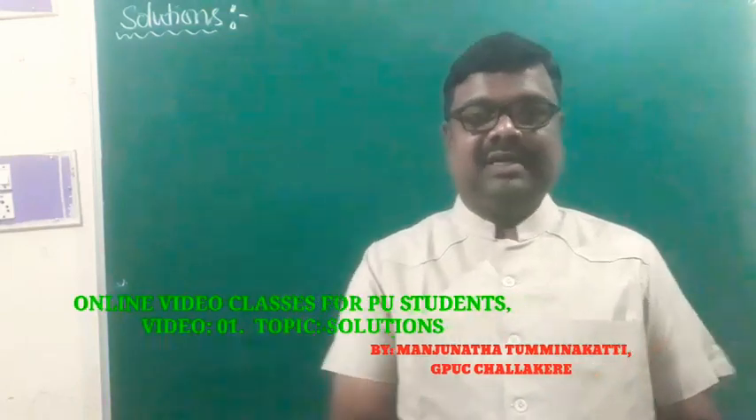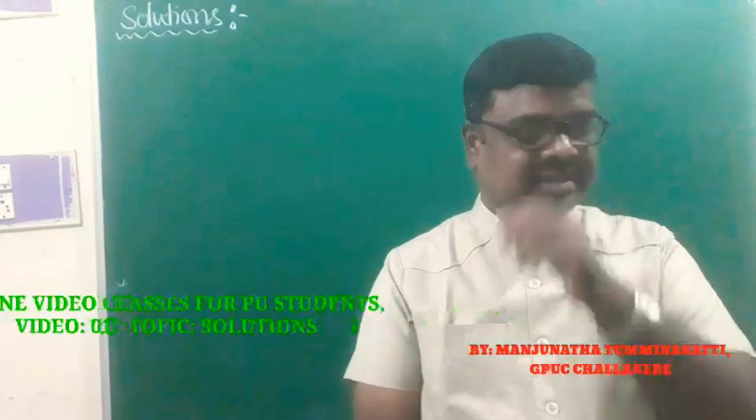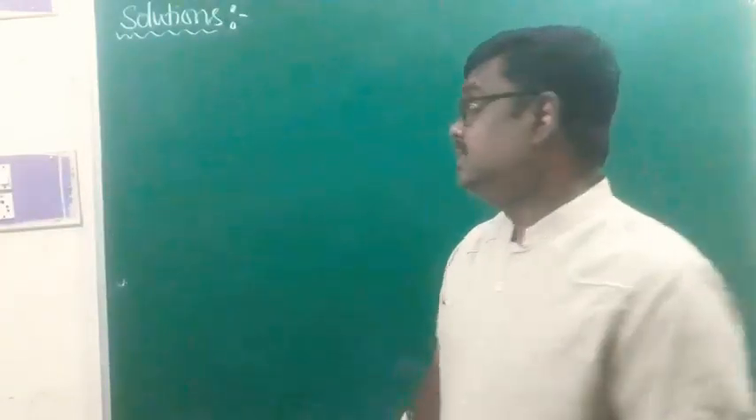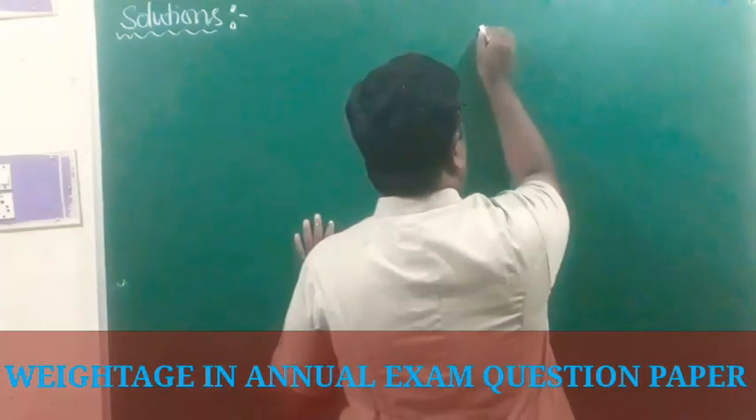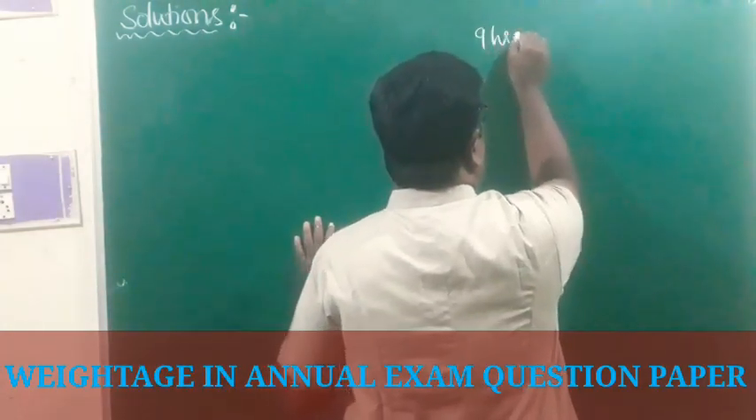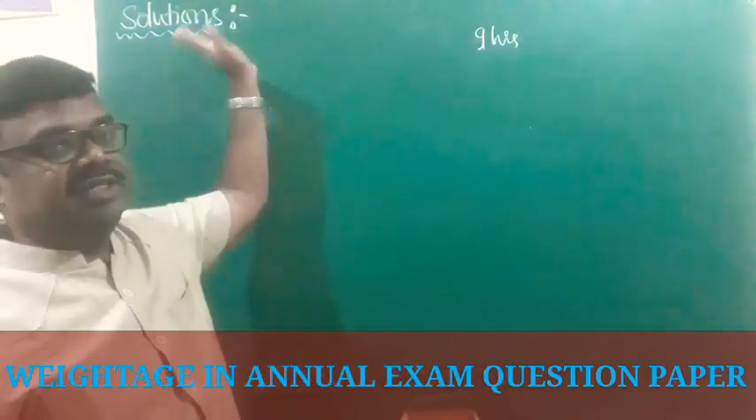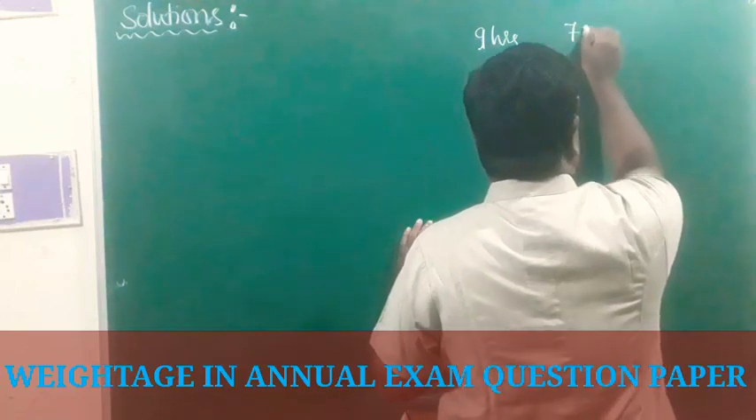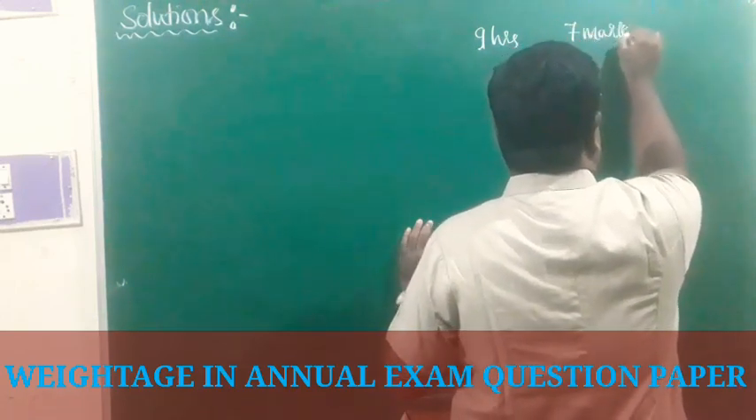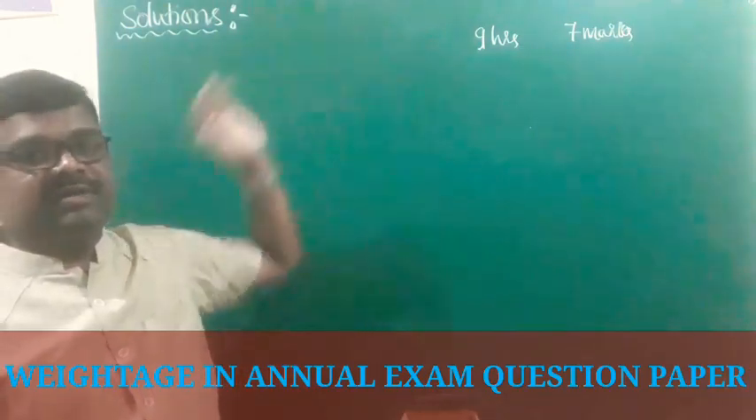Now I am going to start the third discussion, that is solutions, the second unit of the chemistry syllabus of second PU. As far as the chapter solutions is concerned, the number of hours allotted to this particular chapter will be 9 hours. And of course, the weightage of this particular chapter in the annual examination is 7 marks.